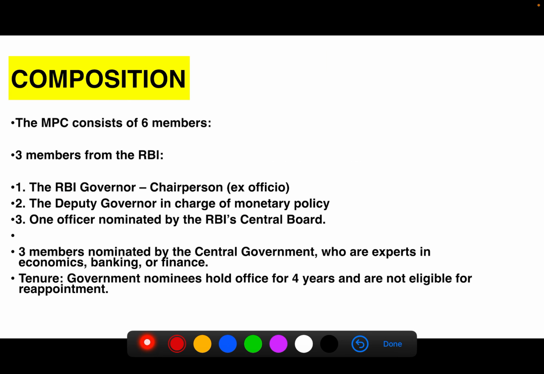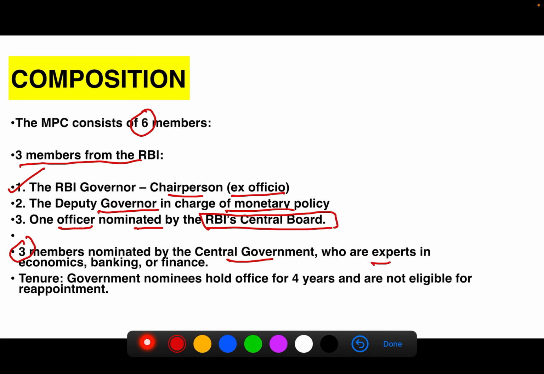So, composition: it consists of 6 members. 3 members are from RBI. The first one is the RBI governor, who is the ex officio chairperson. The deputy governor in charge of monetary policy is the second, and one officer is nominated by the RBI Central Board. The other 3 members will be nominated by the central government, who are experts in economics, banking or finance. Accordingly, the central government will appoint them.